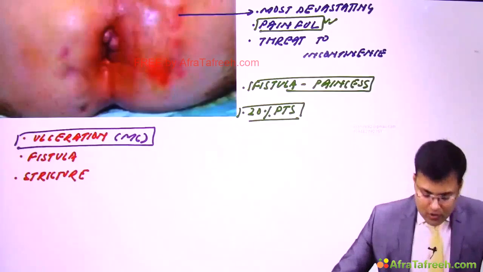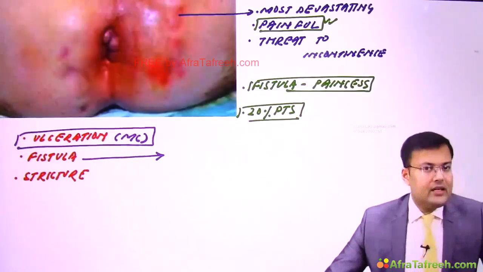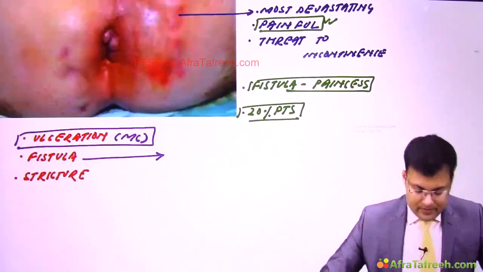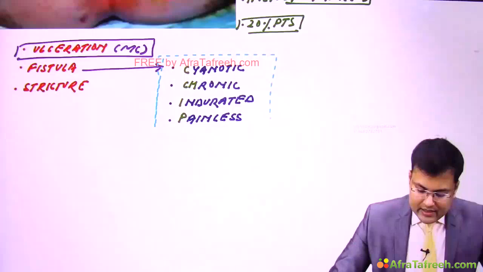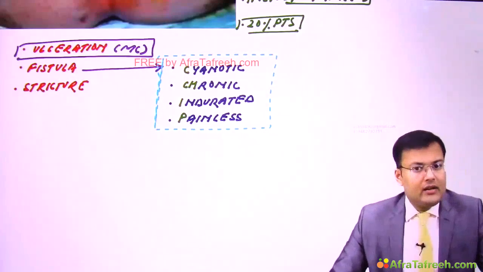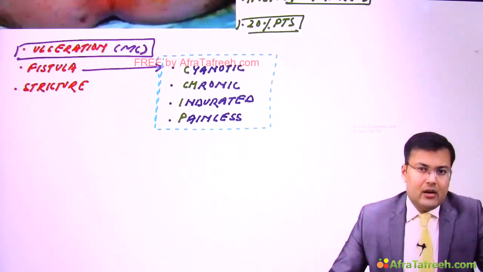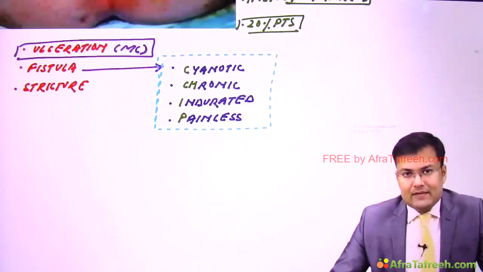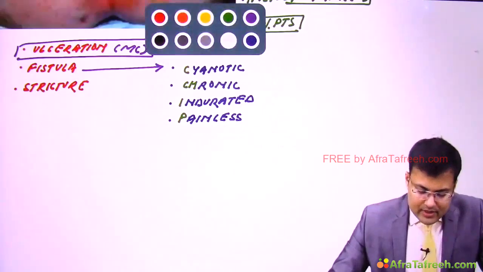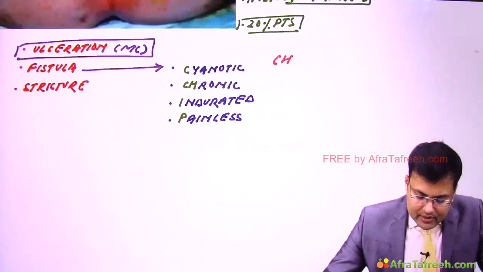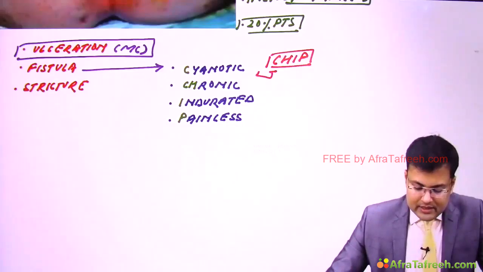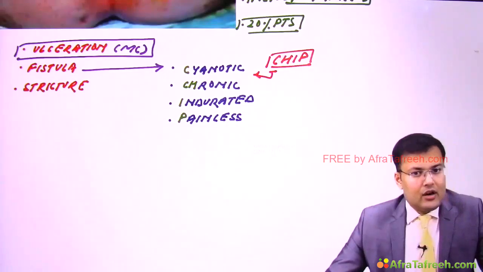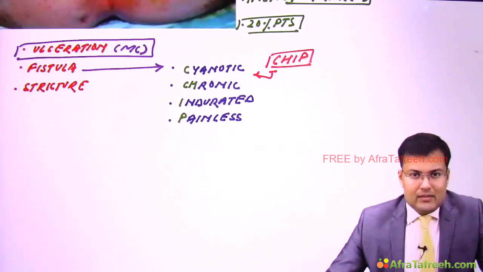Now, what kind of fistula is seen in patients of Crohn's disease? The characteristic feature of the fistula is that it's cyanotic, chronic, indurated and painless. Right? And how to remember? It's very easy to remember. The mnemonic is CHIP. C means cyanotic, CH means chronic, I means indurated, and P means painless. Clear? These are the manifestations.